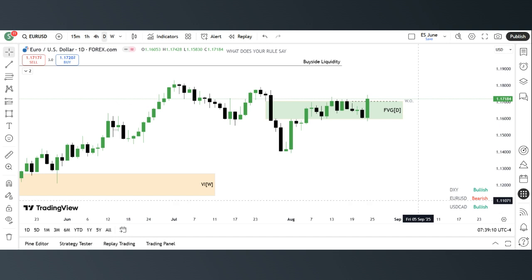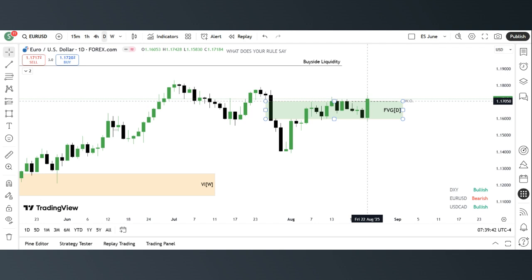Green for daily. So whenever we have price like this, the fair value gap was supposed to be respected, and then price will move back to the downside if we are bearish. If order flow is bearish, we're supposed to see price respecting this fair value gap. The wicks of the candles can overlap the fair value gap, but we do not want to see price closing above a fair value gap on a daily time frame like this. Once we see that, like we've seen here, it confirms our higher time frame bias.